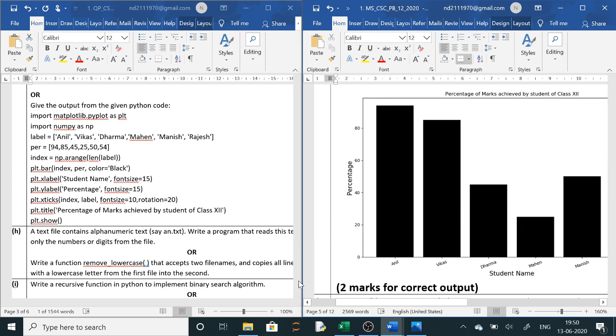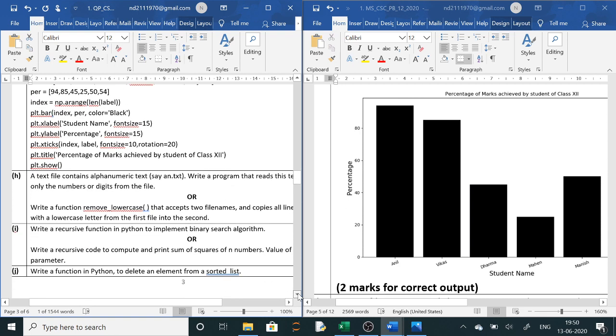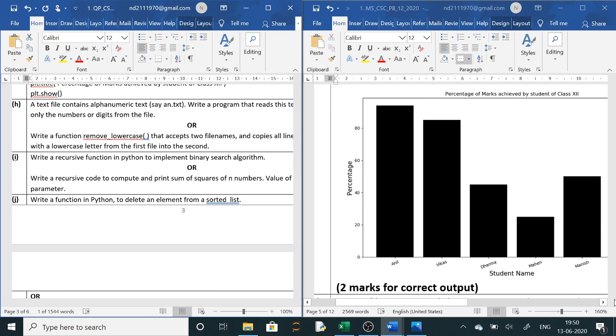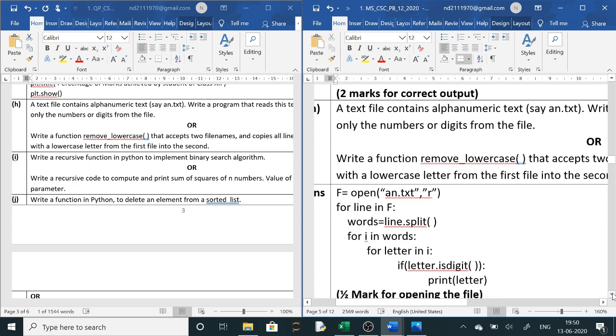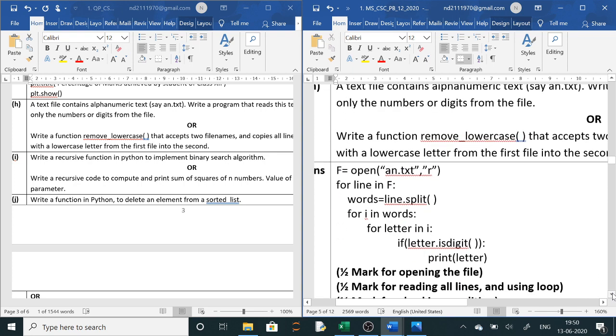Clear? Now the next question is your text file. This will be a 2 to 3 marks question. So for the text file, how do you write the answer? If it is about characters, then you will only write read. If it is words, then also you will write read, dot split, read.split. If it is lines, then read lines or readlines.